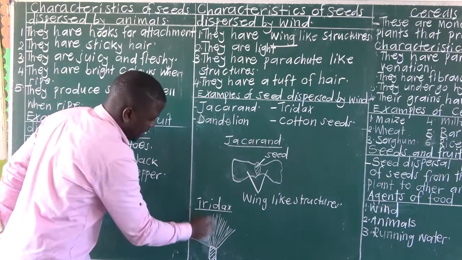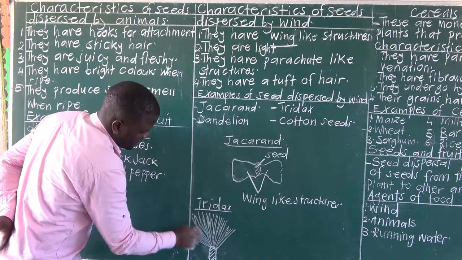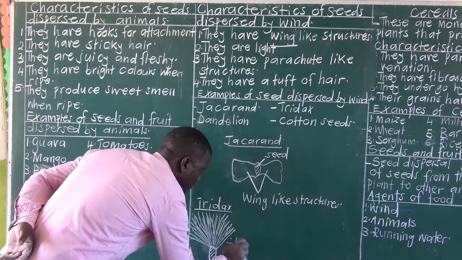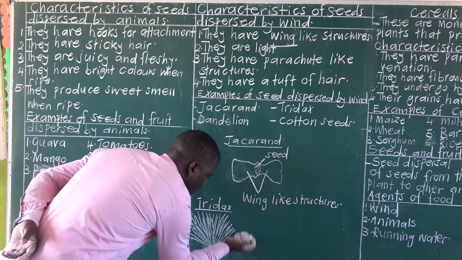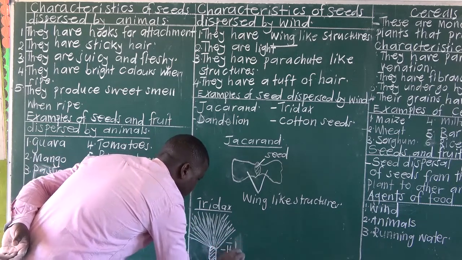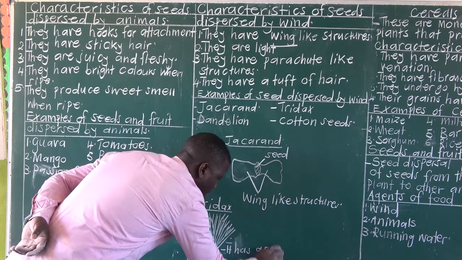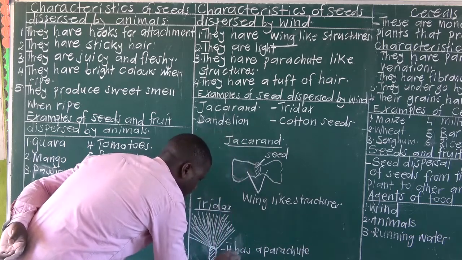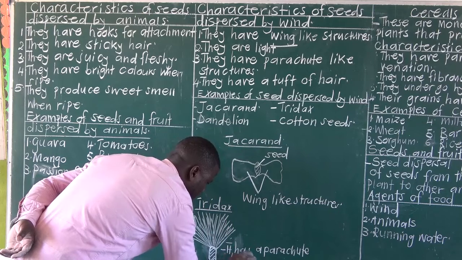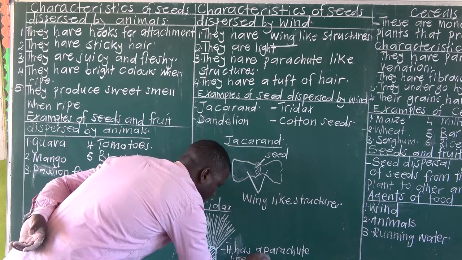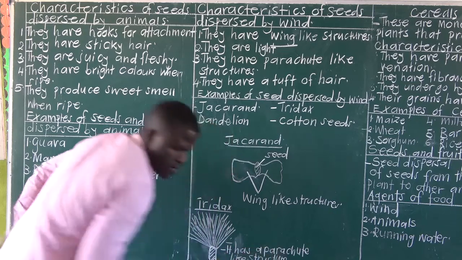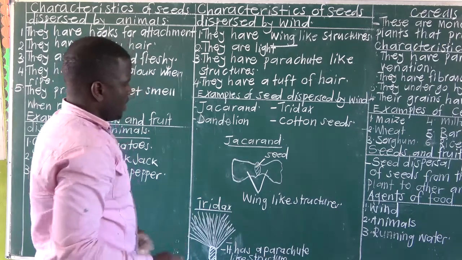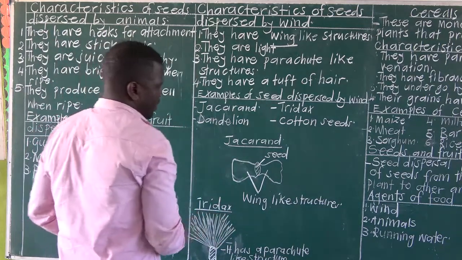So this one has a parachute-like structure. Then this one has wing-like structure.